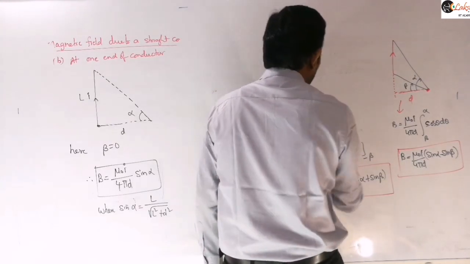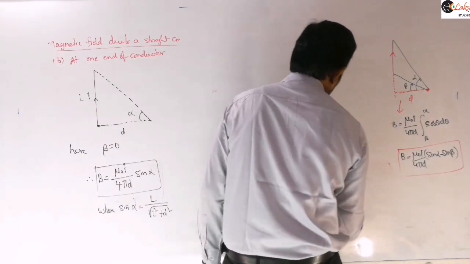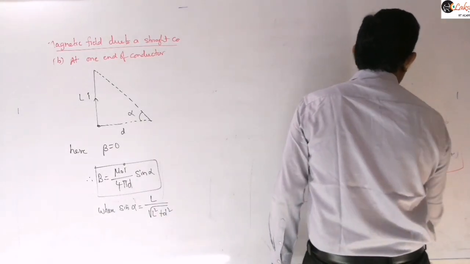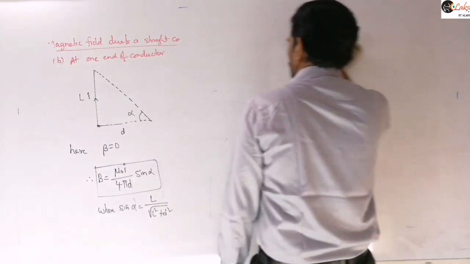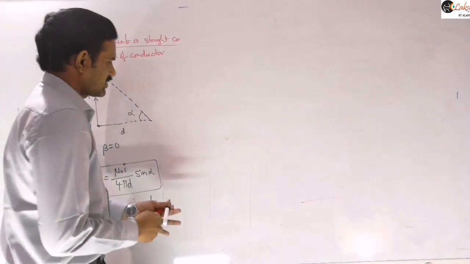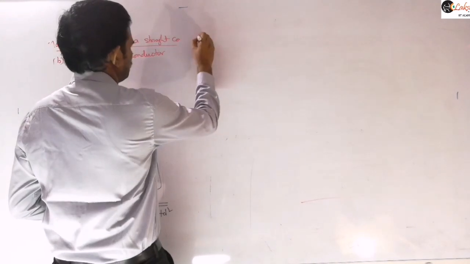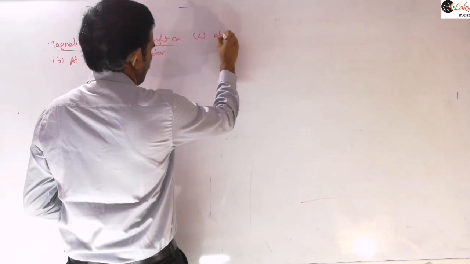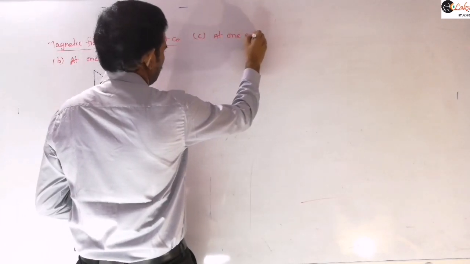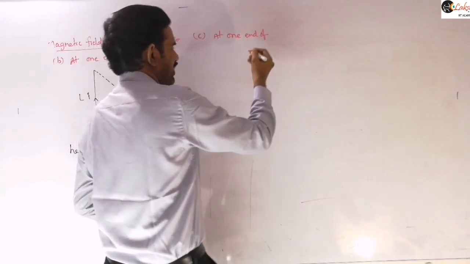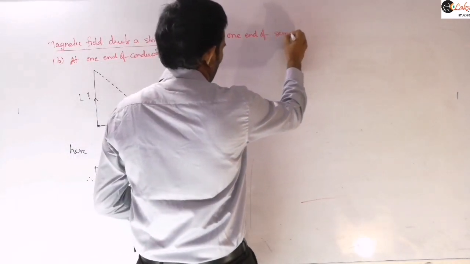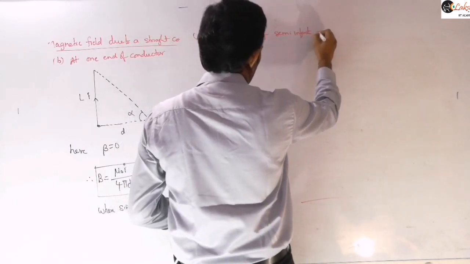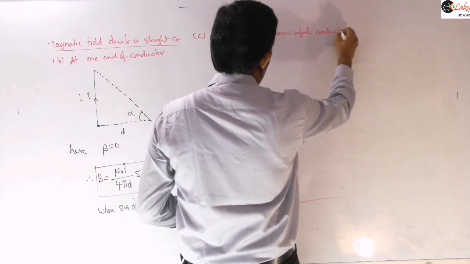Next, similarly, if I consider a conductor of semi-infinite length, semi-infinite length means one end tends to infinity and the other end is finite. Then let us see the magnetic field in such a case. So the next case is the magnetic field at one end of a semi-infinite conductor.